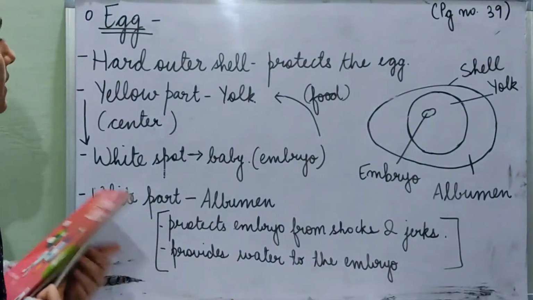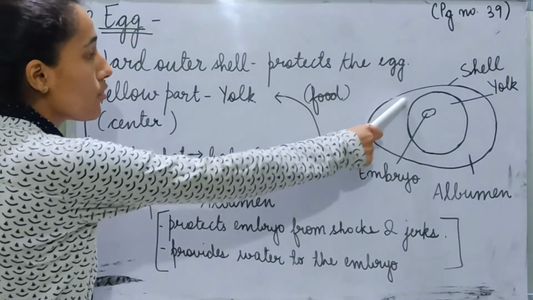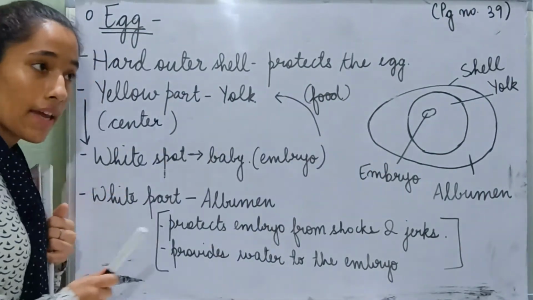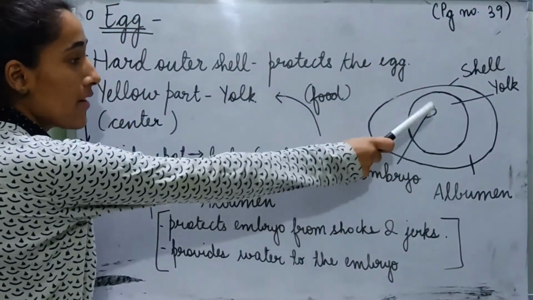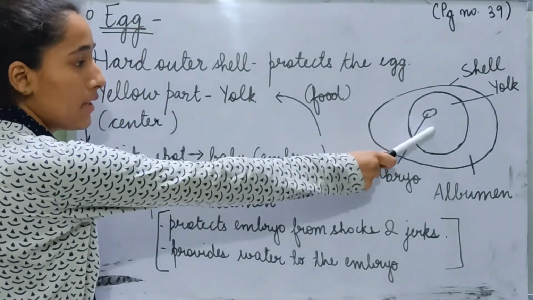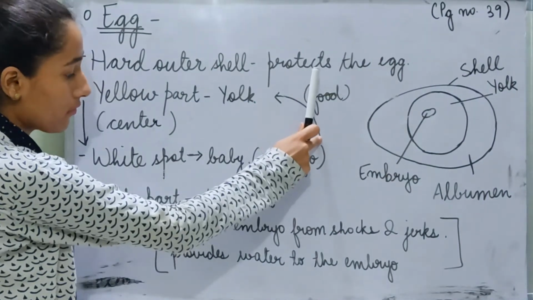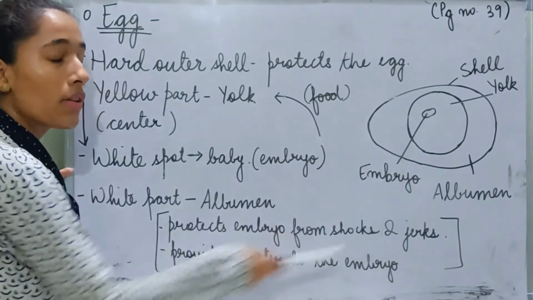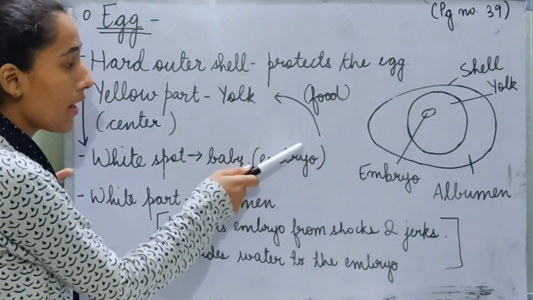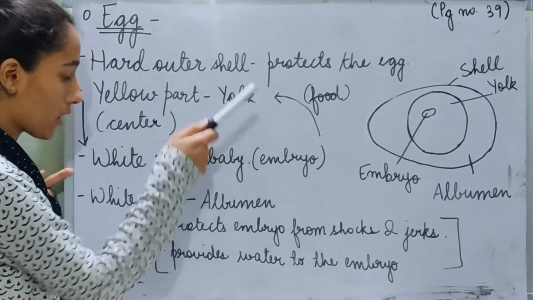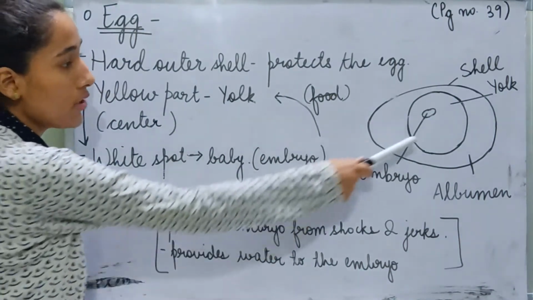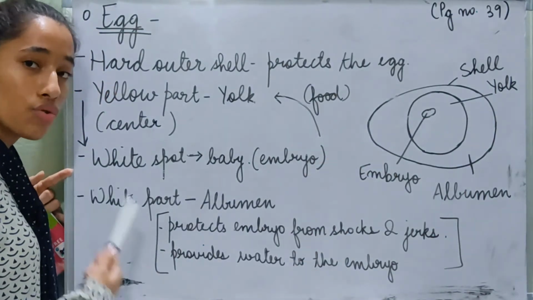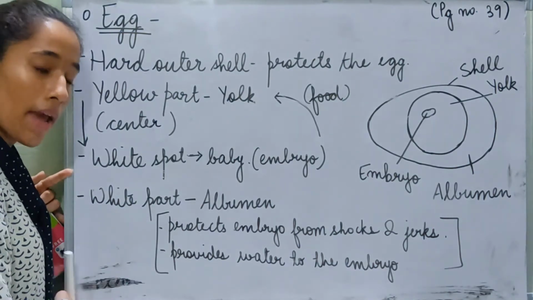So what we have learned is that the hard outer shell of the egg protects the egg. The yellow part in the center of the egg is known as yolk. There is a bright white spot in the yolk that contains the baby, and a growing baby is known as an embryo. The embryo gets its food from the yolk. The white part that surrounds the yolk is known as albumen, and albumen protects the embryo from shocks and jerks and provides water to the embryo.